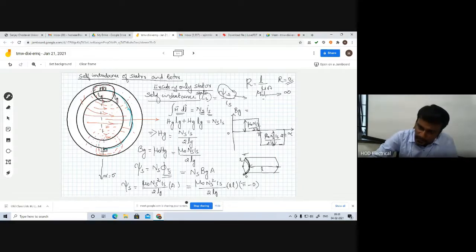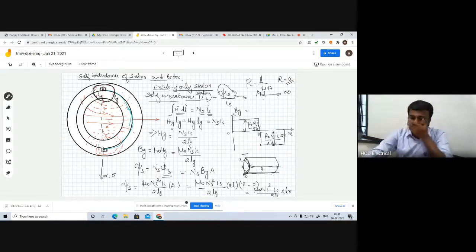Since this is also the same, you need not calculate from 0 to pi; if we calculate that way, we will not get the exact value, as plus and minus will cancel to 0. So we write mu naught Ns square divided by 2Lg into RL into pi, where L is the axial length of the rotor, R is the radius of the stator, and pi is the coil span. So we will have this equation.